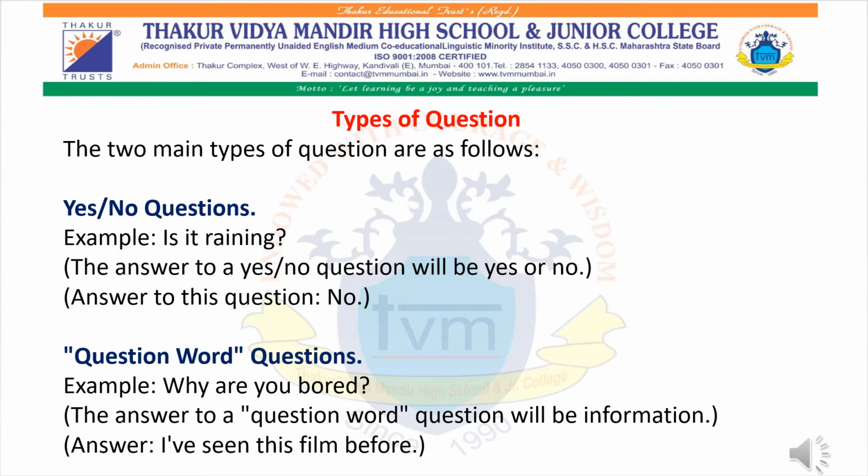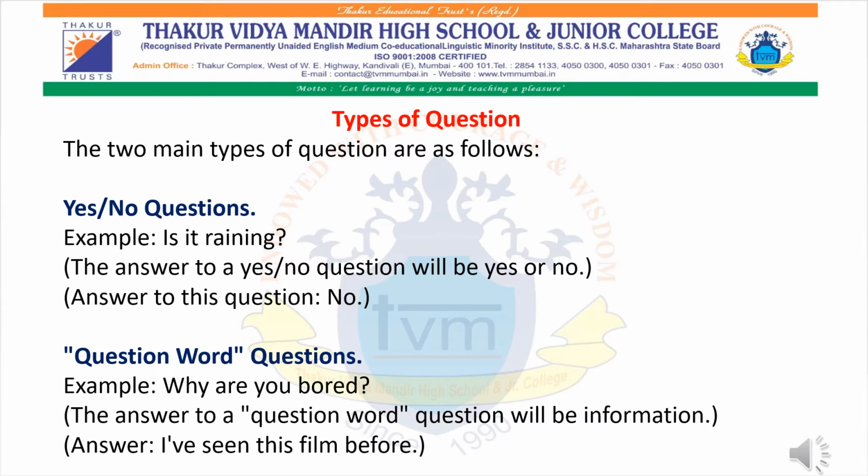For example, if you ask the question to any other opposite person, is it raining? He will answer either yes or no. But when we ask why are you bored, then we are expecting that opposite person will give us a brief information about why exactly he is bored. So we have two types of questions: yes no questions and question word questions. Example, is it raining? The answer to it can be yes or no.